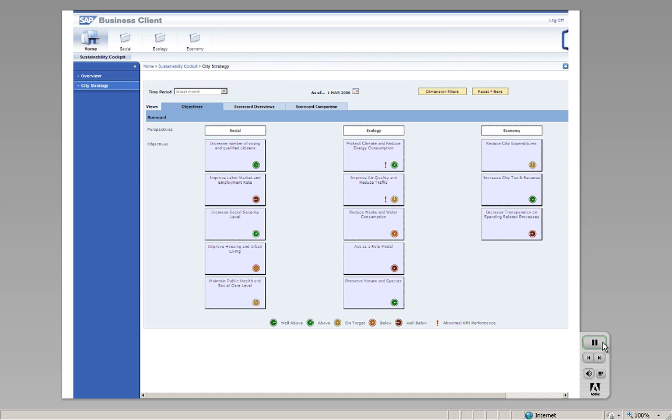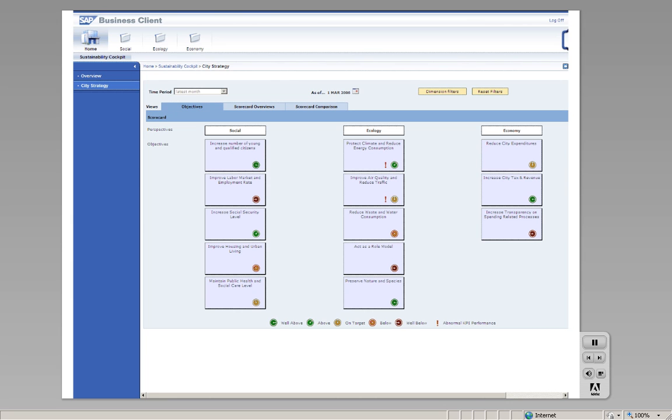Sustainable city management is an approach of how a mayor can use SAP products to manage a city in a sustainable and holistic way. We will first look at how SAP supports setting up and executing a strategy. Afterwards, we will see some example dashboards that support a decision-making process.